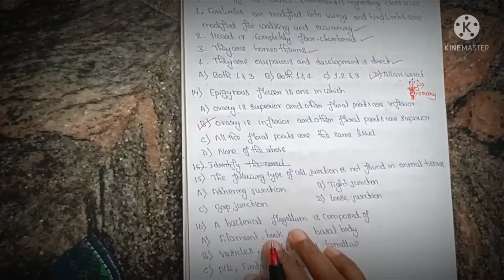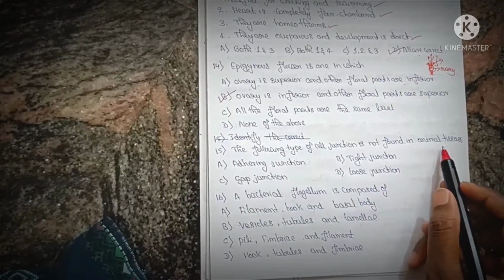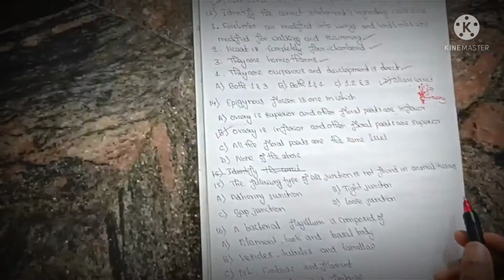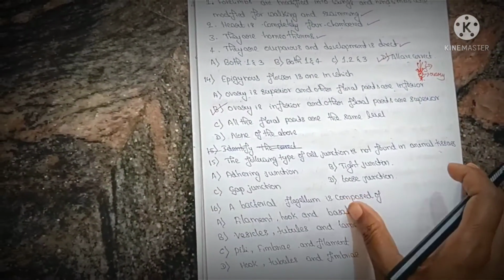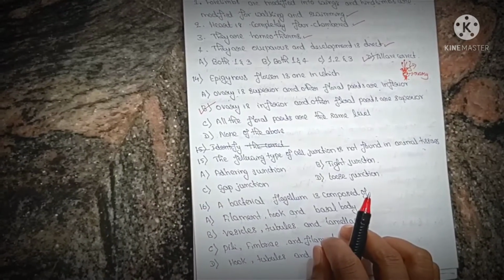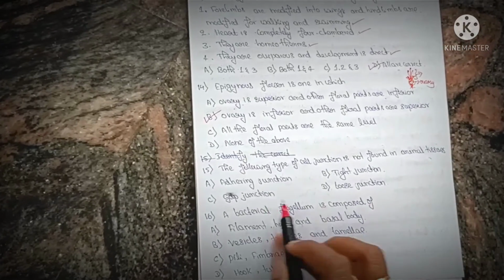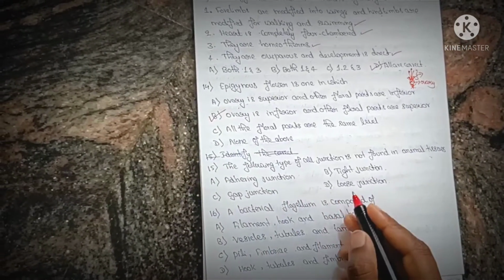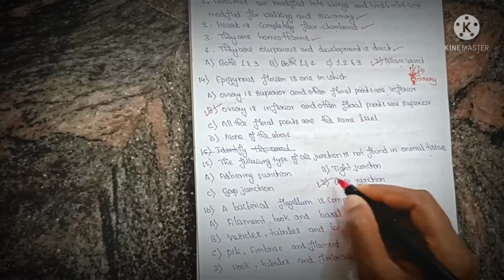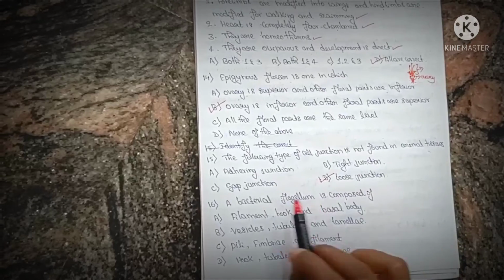Then, which of the following types of cell junctions is not found in animal tissues? In animal tissues, we will find only three types of cell junctions: adhering junctions, tight junctions, and gap junctions. The other one given here is loose junctions. So the answer is option D, loose junctions are absent.